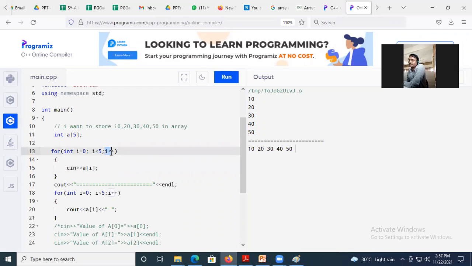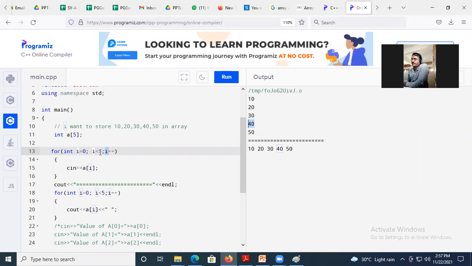Then it increments to a of 2. It checks whether 2 is less than 5. Yes, it is correct. It accepted 30. It goes and checks a of 3. Now 3 is less than 5. Yes, true. A of 3 it accepted as 40. Then it increments I with 1, 4. 4 less than 5. Yes, condition is true. Now it accepts at the fourth location 50. It increments the value of I variable with 1.